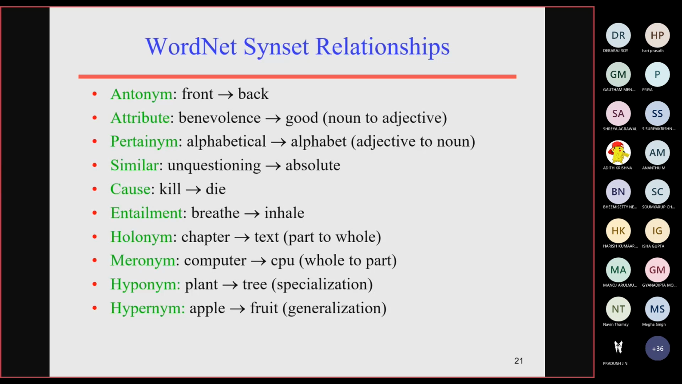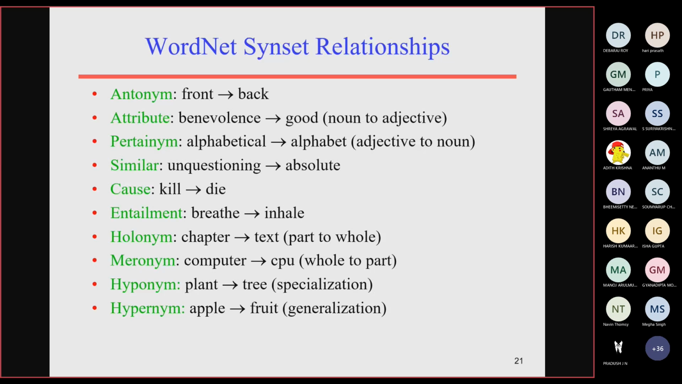Then attribute: bad to good, alphabetical to alphabet, unquestioning to absolute; cause: kill to die; entailment: breathe, inhale; then holonym, chapter to text; meronym, computer to CPU; hyponym, plant to tree. That is specialization, part-to-whole or whole-to-part, specialization is hyponym. Generalization is hypernym.